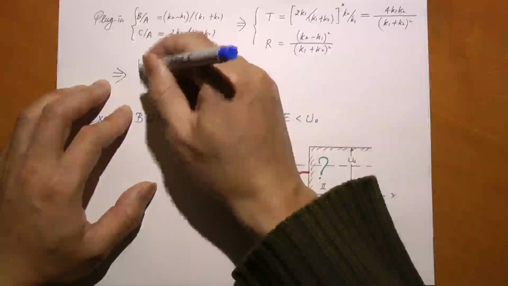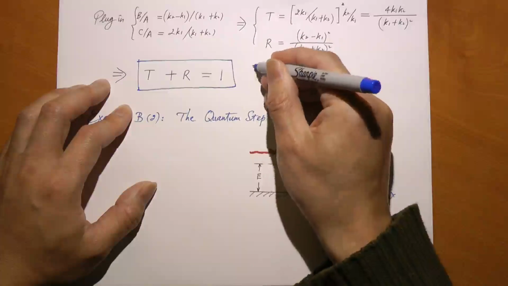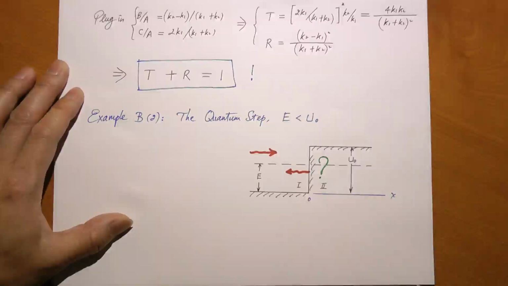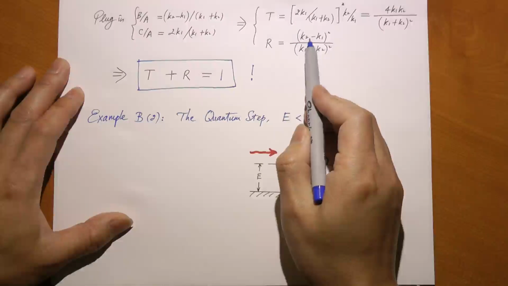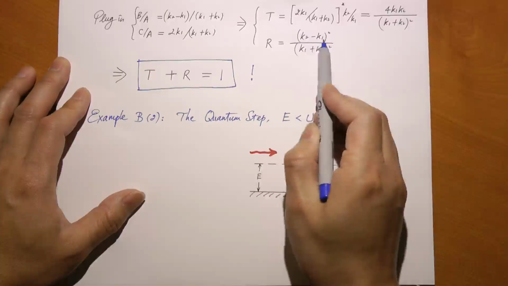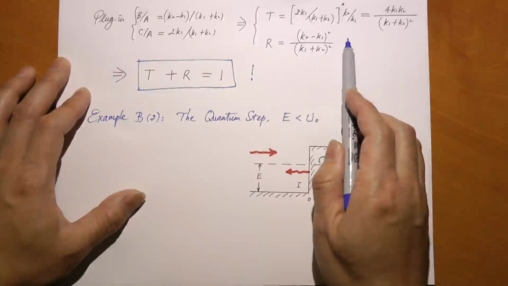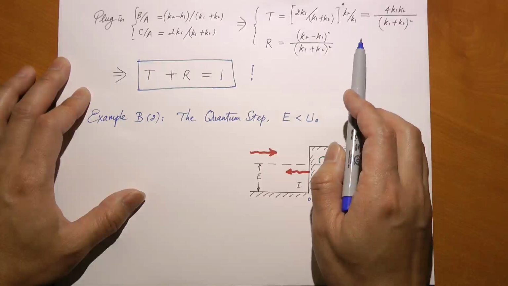Perfect. Okay, that means that indeed Schrödinger's equation is consistent with conservation of particles, as it should be, because it is correct. Okay, so that makes sense. And you see here, if K1 equals K2, what does that mean? It means there is no such a step, right? U equal to 0. So the particle keeps on going, keeps on going. Will it ever be reflected upon hitting the step? No, because there's no step to talk about.